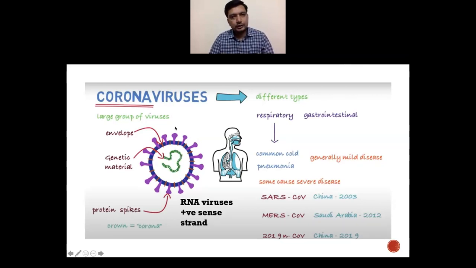Of course, coronaviruses are not new viruses. In the past, we had the SARS coronavirus, which resulted in an outbreak in China in 2003, and similarly MERS, Middle East Respiratory Syndrome coronavirus. We have seen an outbreak of this in Saudi Arabia in 2012 and also an ongoing problem in some regions. And the latest one is the 2019 coronavirus infectious disease, or COVID as we refer to it, which began in China in 2019 and is shaking the whole world.